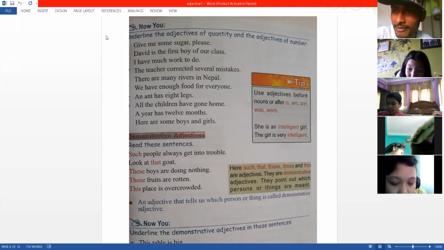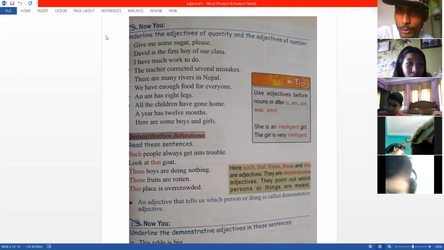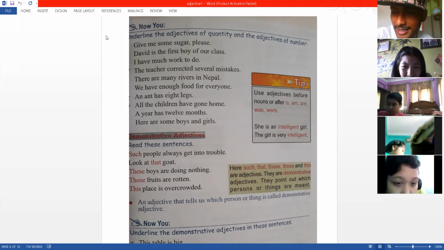So if I say give me 5 apples, it's number, not quantity. Quantity is not about how many pieces. If I say give me 5 apples, does that help? Does that make sense?